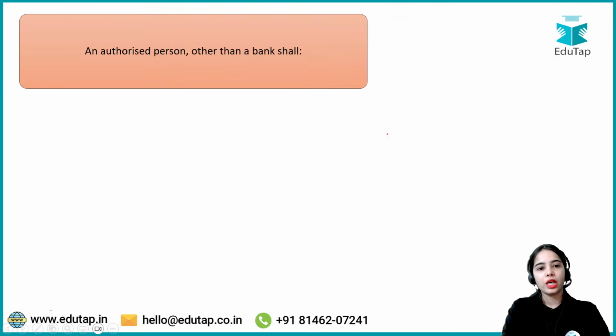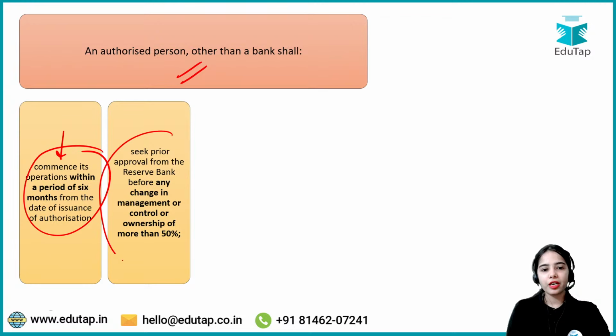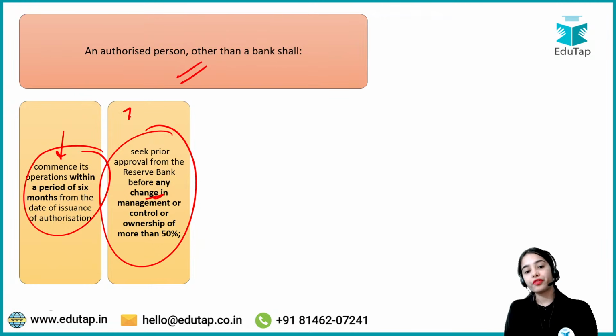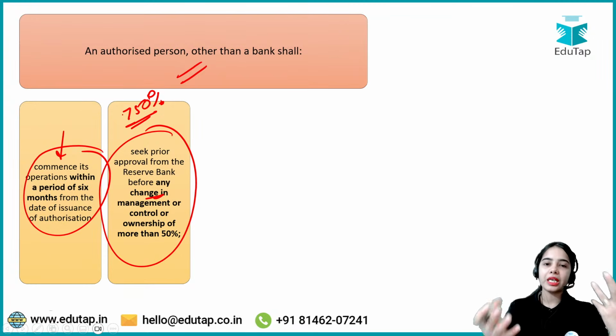Okay. Now, authorized person other than a bank shall commence its operations within a period of 6 months if it has got the authorization. Seek prior approval from the RBI for any change in management or control or ownership of more than 50%. So if more than 50% of the changes are happening in the control or management or ownership, in this case RBI has to be informed, and the approval has to be taken from RBI.